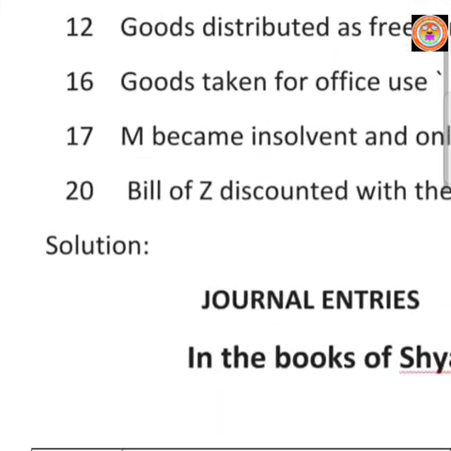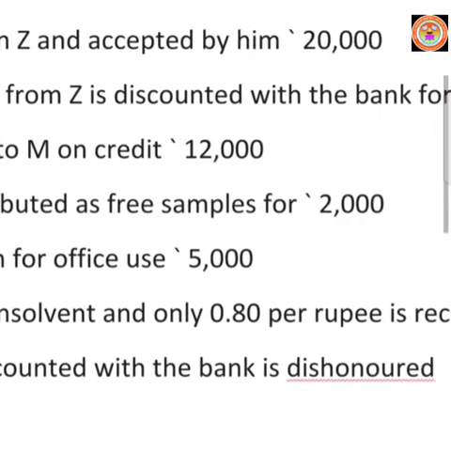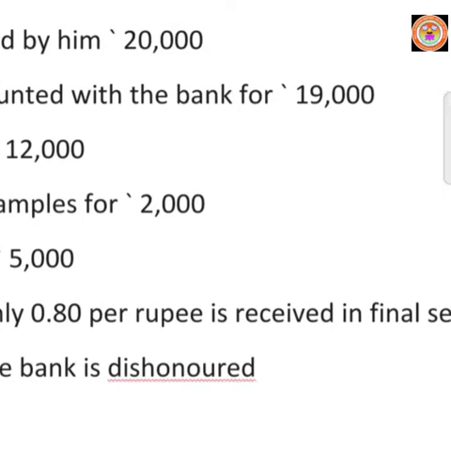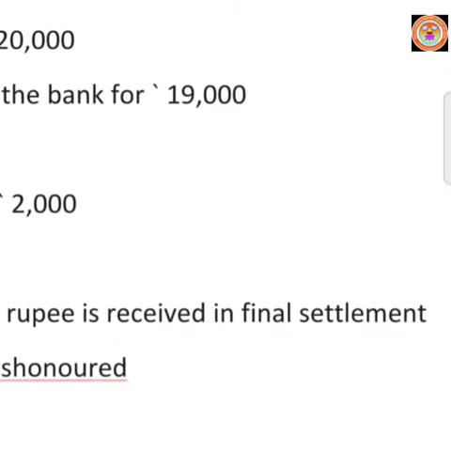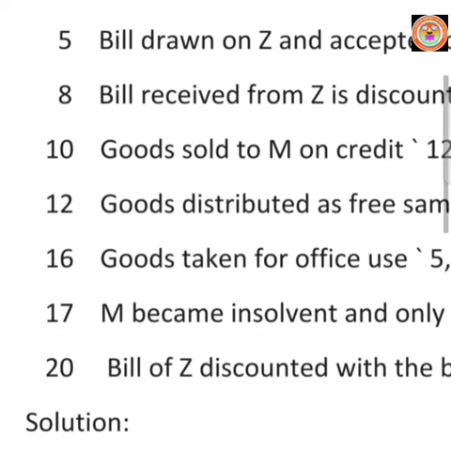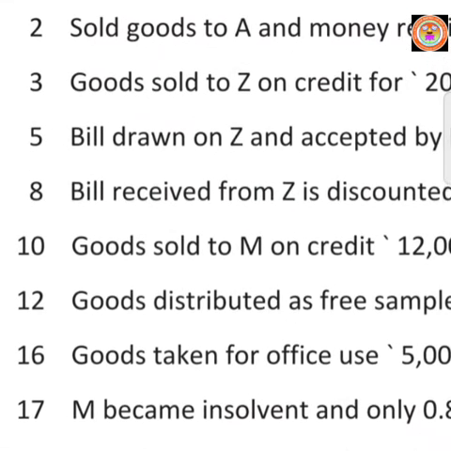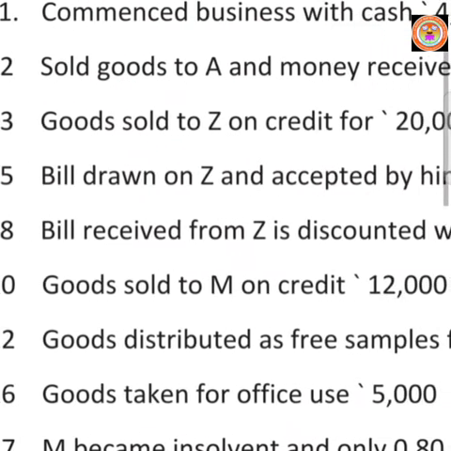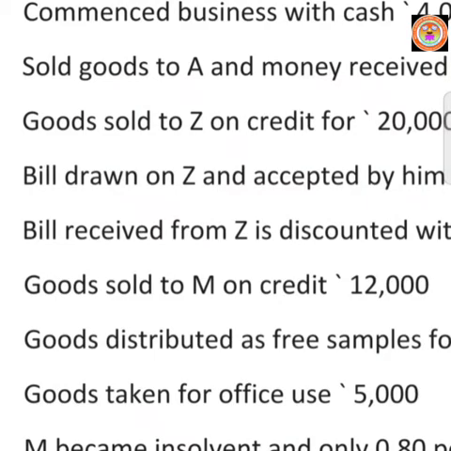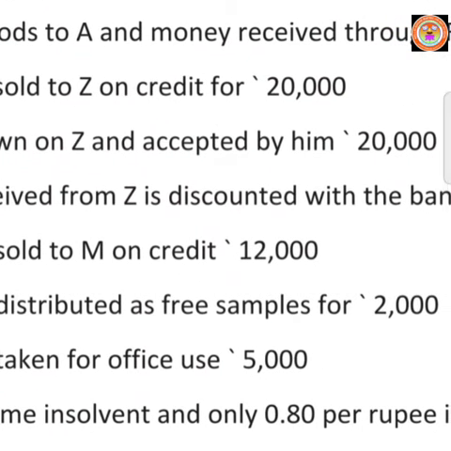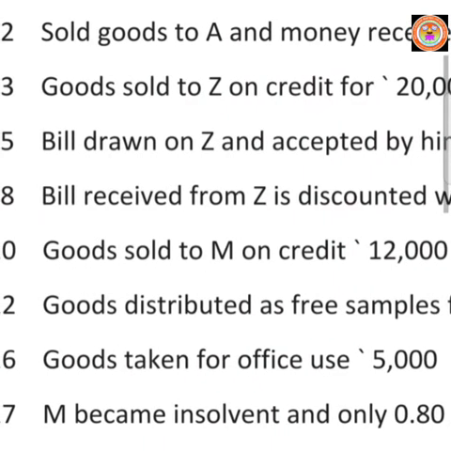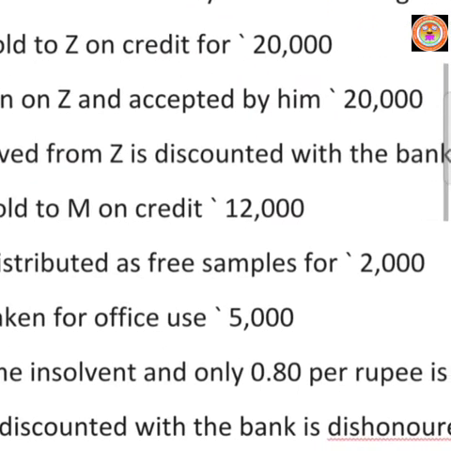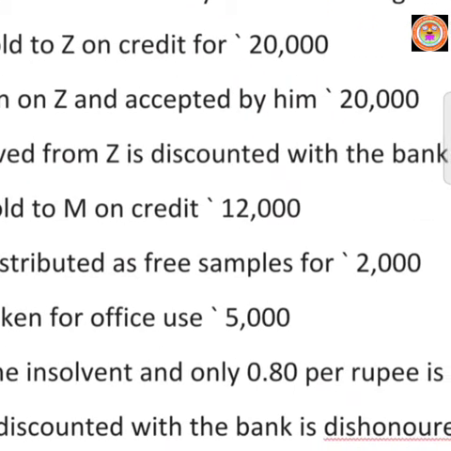August 17. M became insolvent and only rupees 0.80 per rupee is received in final settlement. What was the transaction that happened before with M? See, on August 10, Shyam sold goods to M on credit rupees 12,000. So out of this 12,000, M became insolvent for rupees 0.80 per rupee.